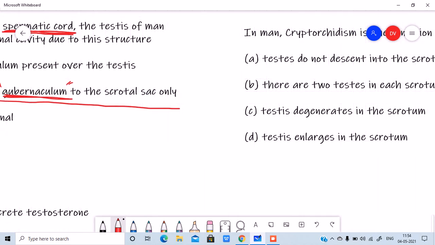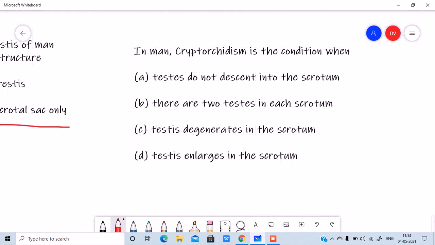The next question. In man, cryptorchidism is a condition. So guys, in the medical conditions video, I have talked about this. What is cryptorchidism, guys? When the testes do not descend into the scrotum. There are two testes in each scrotum. Testis degenerates in the scrotum. Testis enlarges in the scrotum. Crypto means hidden. Orchidism means testis. The testis is hidden still inside the abdominal cavity. It has not descended into the scrotum. That is the condition. So, the answer is option A.